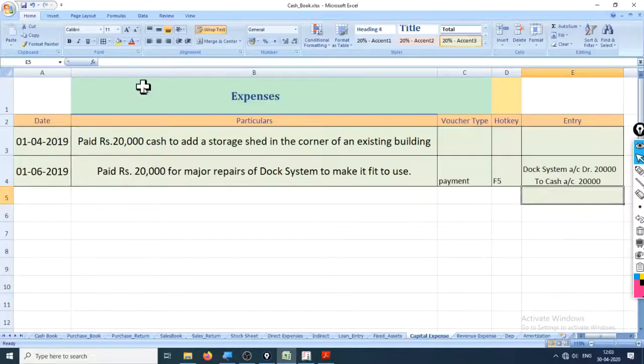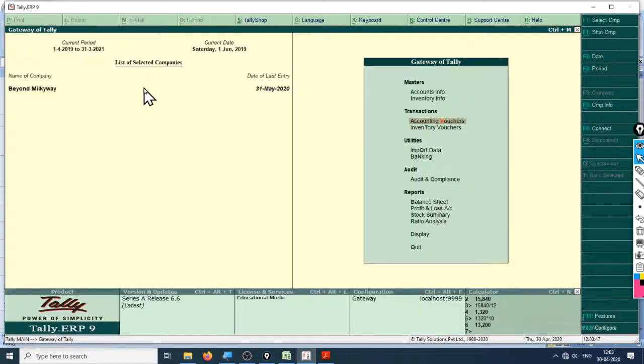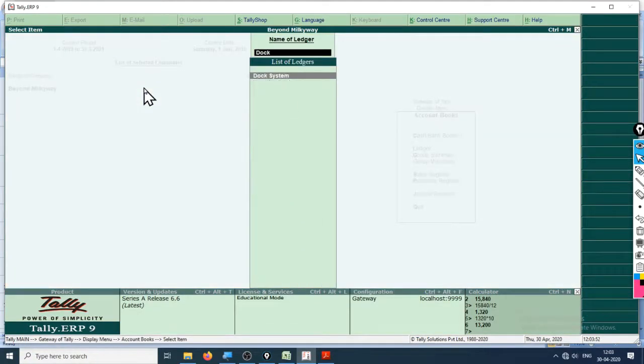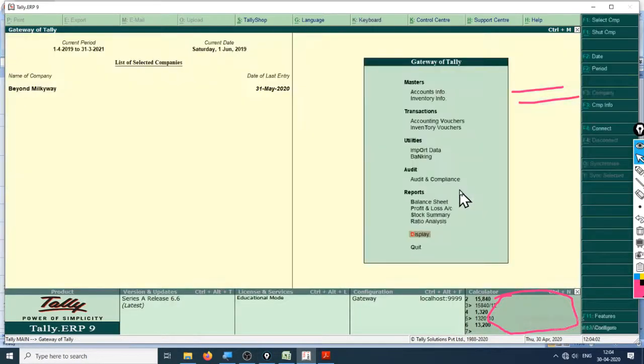What to write? Paid for major repairs of dock system to make it fit to use. Okay, enter. Yeah, now let's open the dock system account. Okay, you can see right here, this is the total of the dock system account, that is 1,20,000. Let's check out the balance sheet.